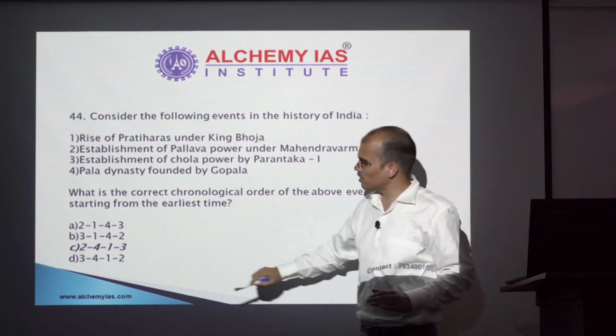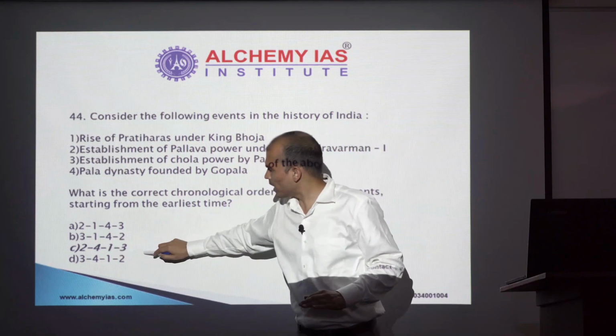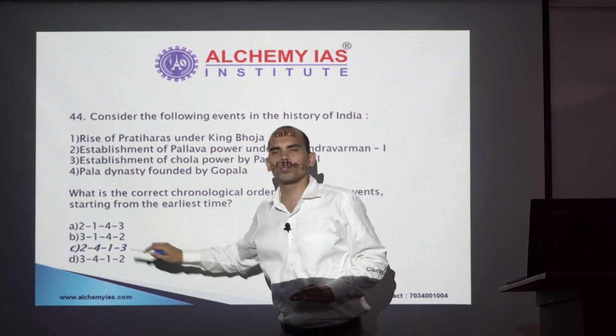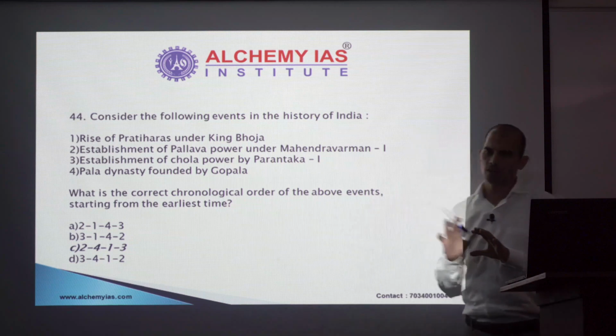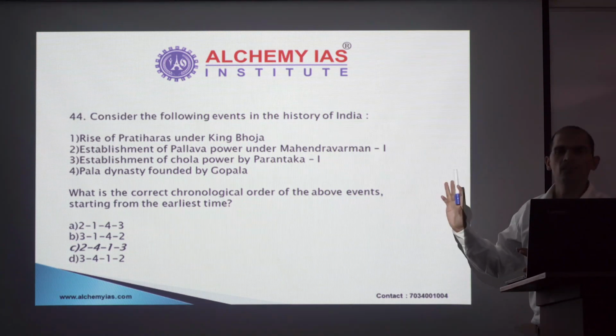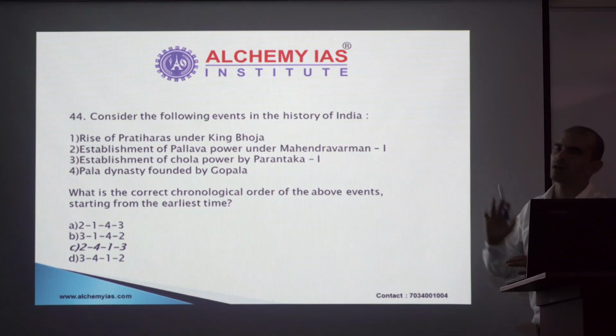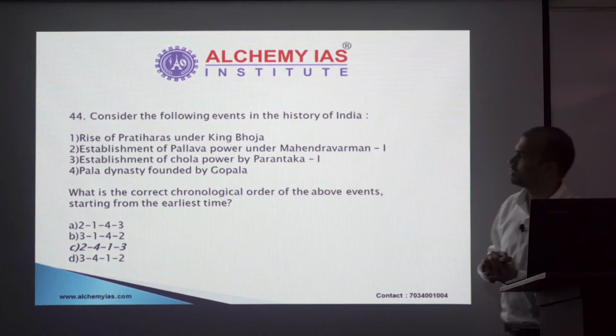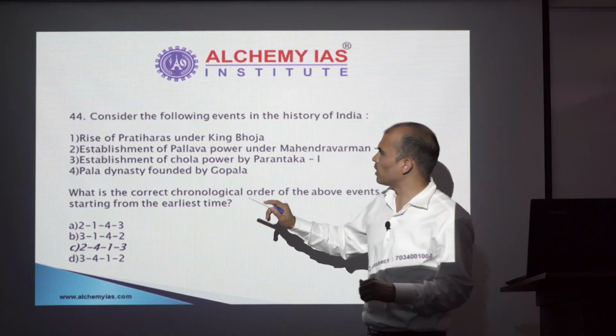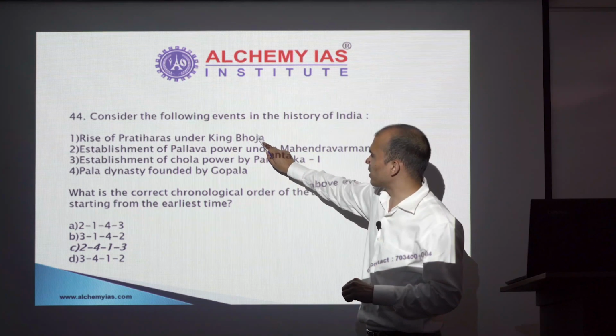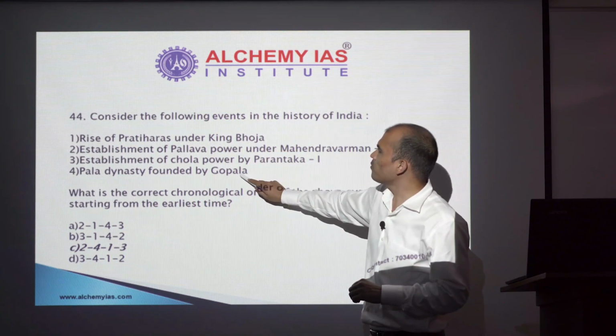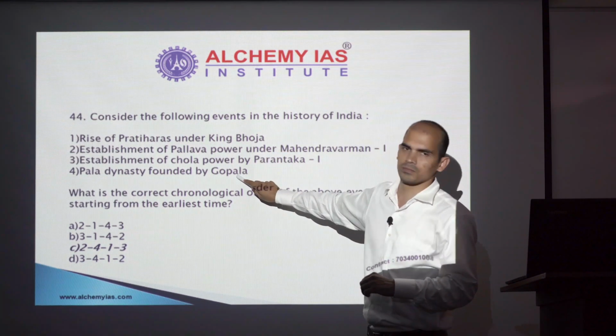How many such options are there? Option A and option C. In these options you will find 2 is preceding 3. Okay, so now I have reached a 50-50 situation, so I must make an attempt here. Now let's see what is the situation with respect to 1 and 4, that is rise of Pratihara and foundation of Pala dynasty.